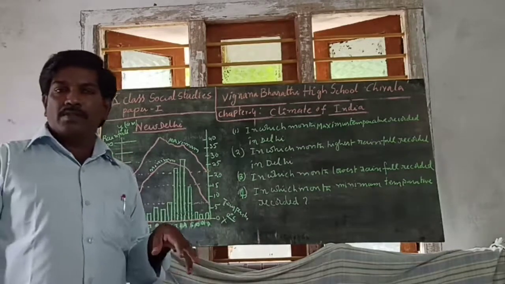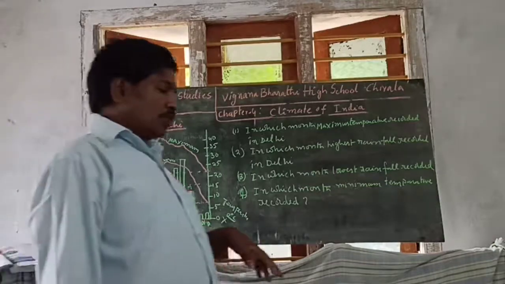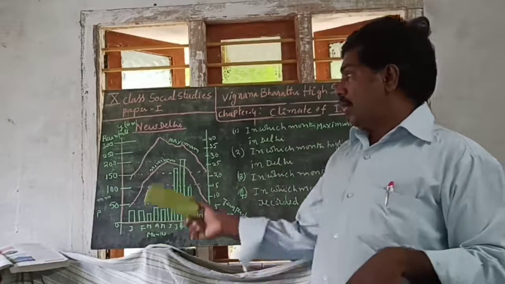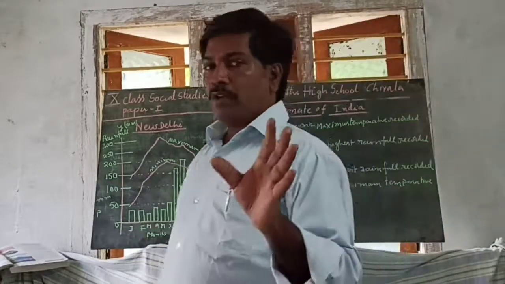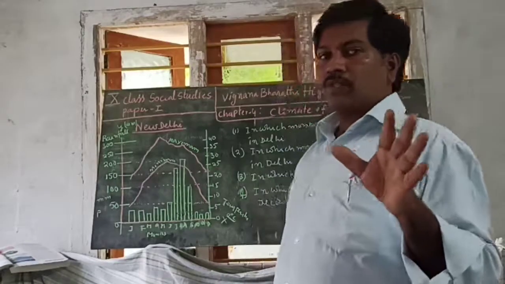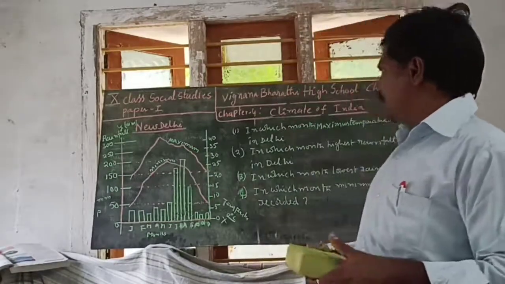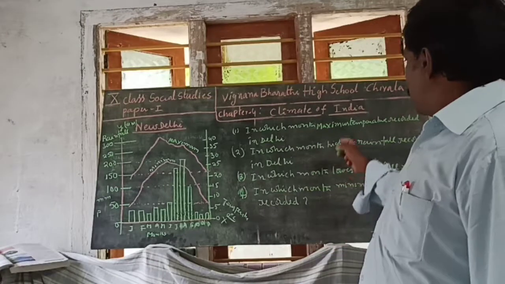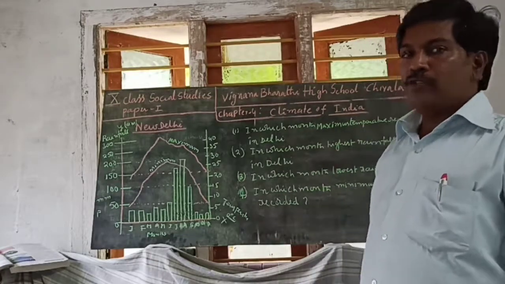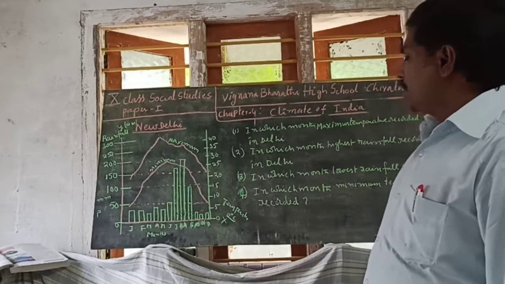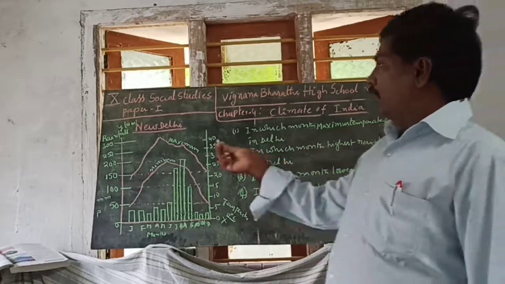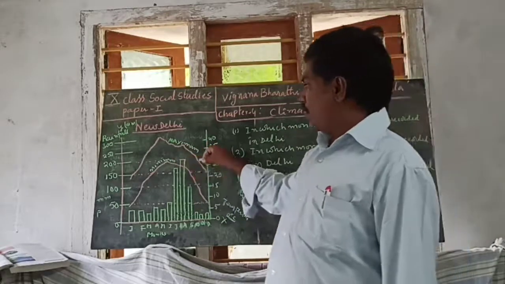Now you see boys, I am asking questions by observation of the climograph. I will ask some important questions. The number one question: in which month is maximum temperature recorded in Delhi? Here, where is the highest?